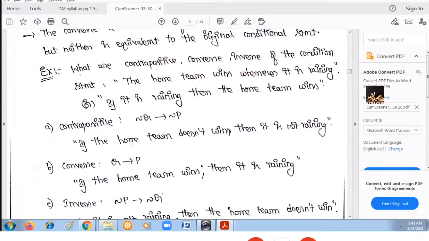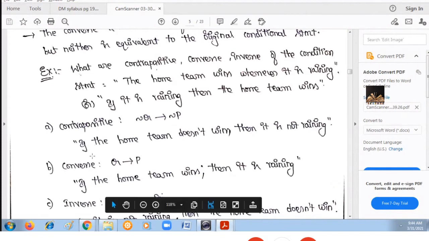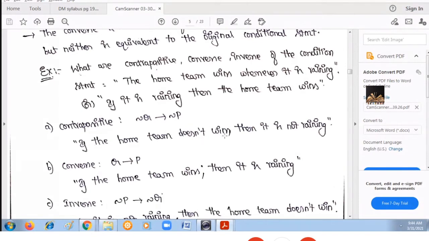If the home team does not win, then negation of P. P is it is raining, so negation means it is not raining. So the contrapositive of the given statement is: if the home team does not win, then it is not raining.